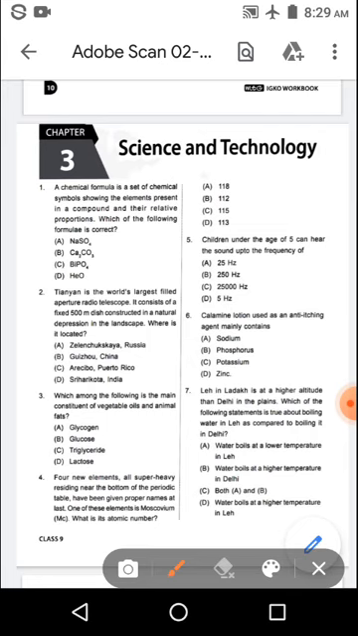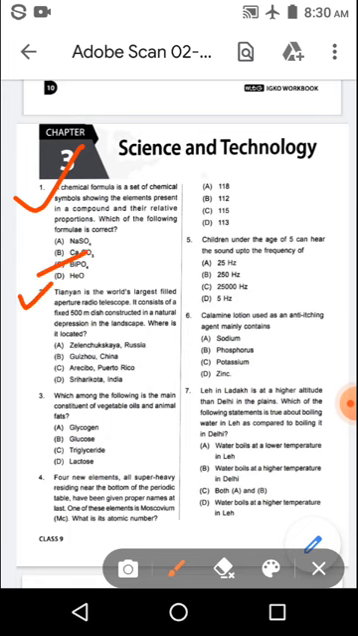Please follow. So, the first question: a chemical formula is a set of chemical symbols showing the elements present in a compound and their relative proportions. Which of the following formulae is correct? And the options are option A NaSO4, option B Ca2CO3, option C BiPO4, option D HEO. And the right answer is option C BiPO4.